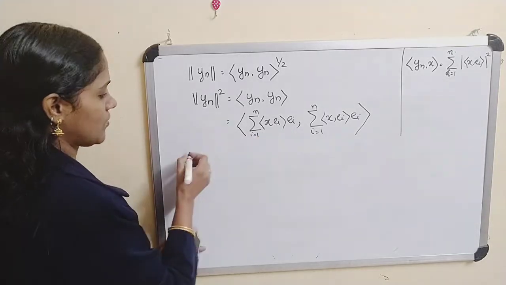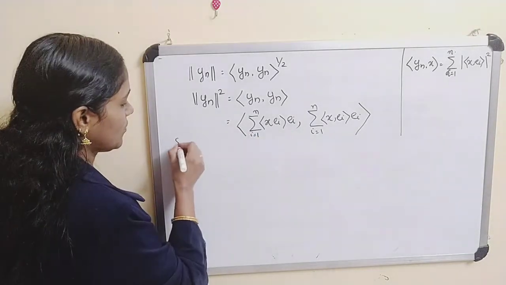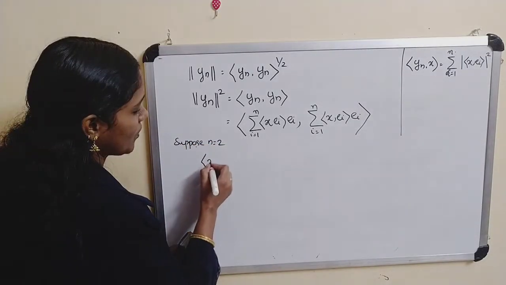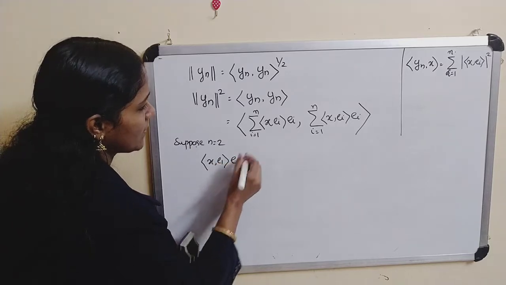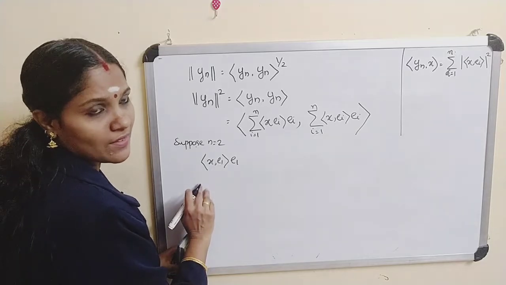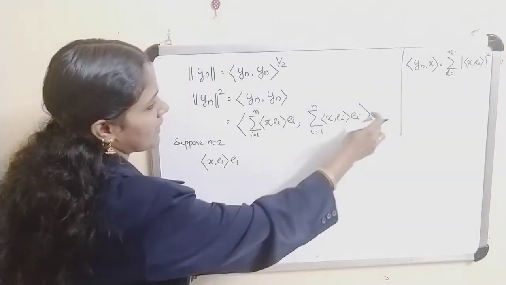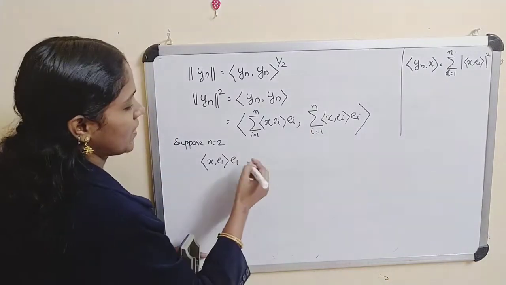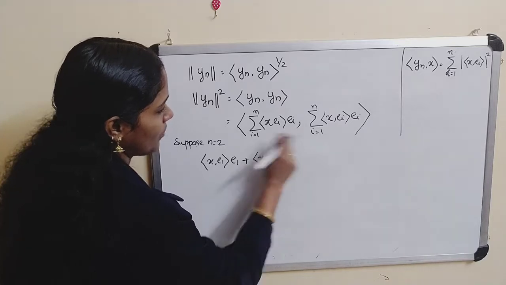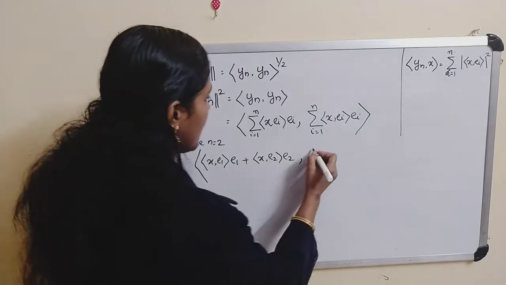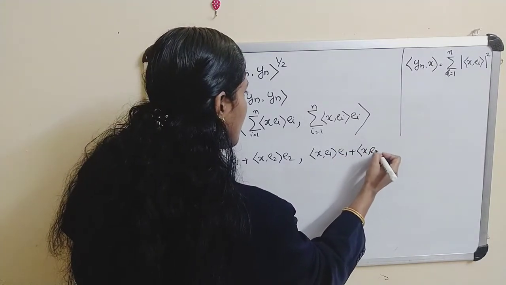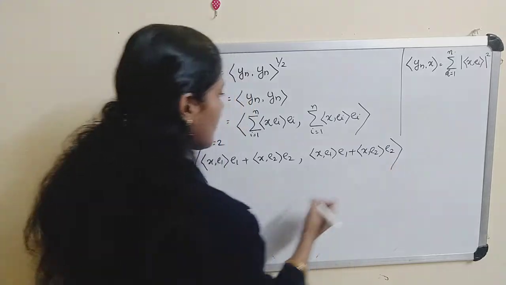Now suppose there are two terms, that is n is equal to 2. This becomes the inner product of x, e1 times e1 plus inner product of x, e2 times e2. There is no need to write this particular case for your exam. Then we take the inner product of this with inner product of x, e1 times e1 plus inner product of x, e2 times e2.